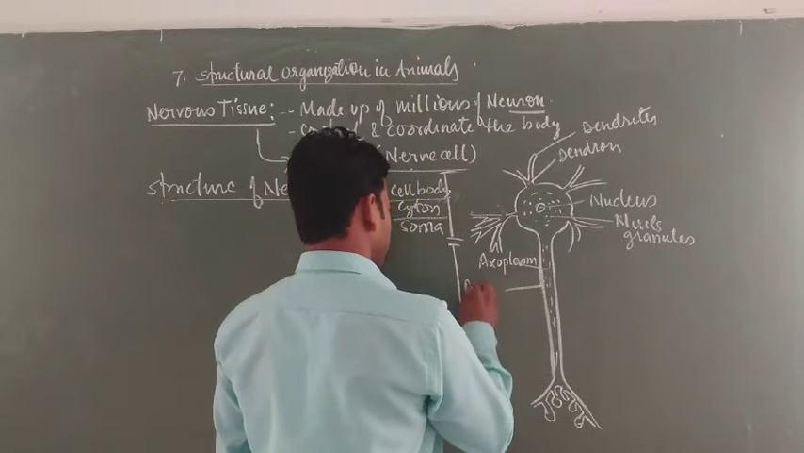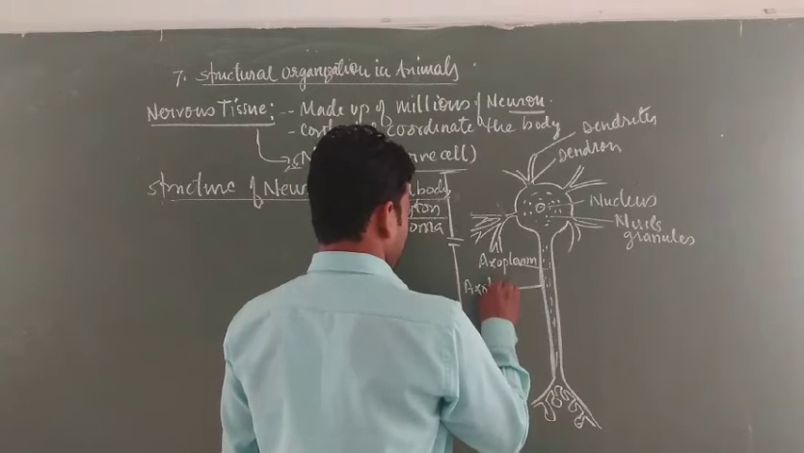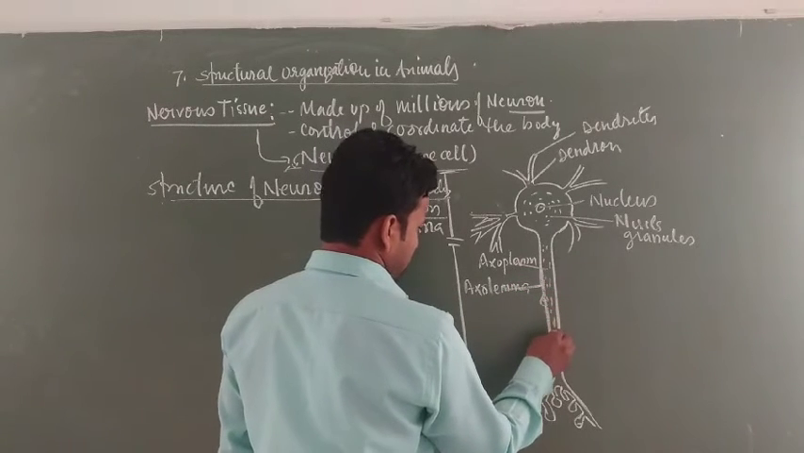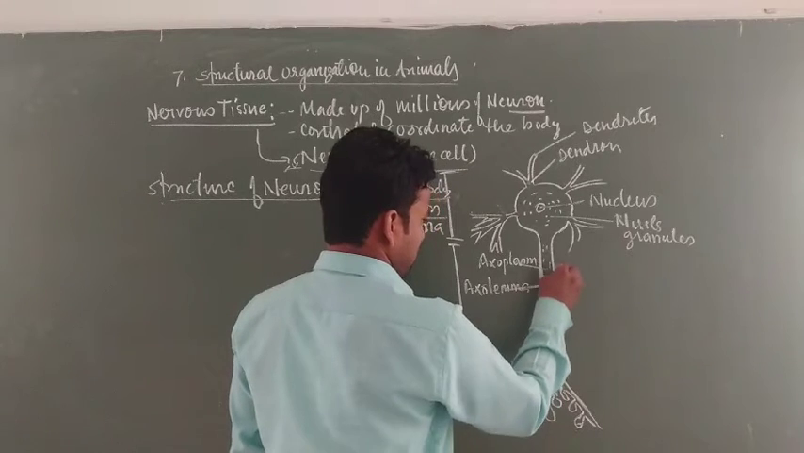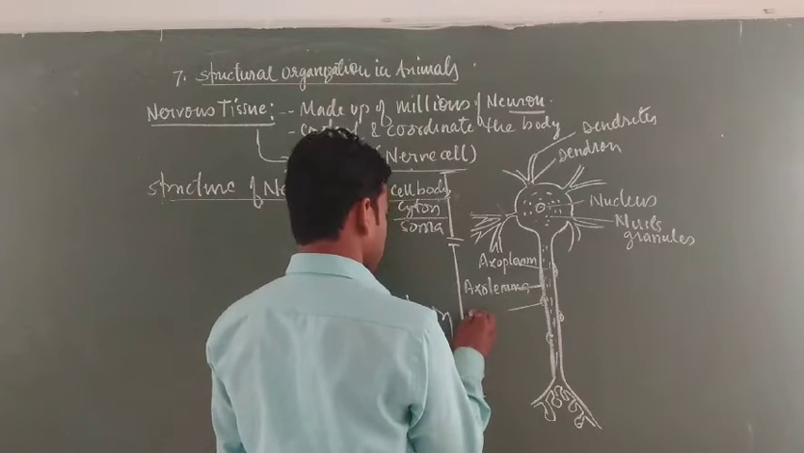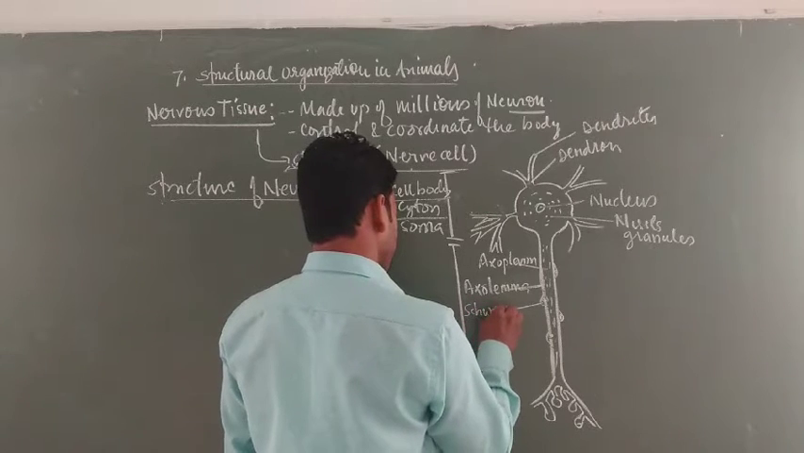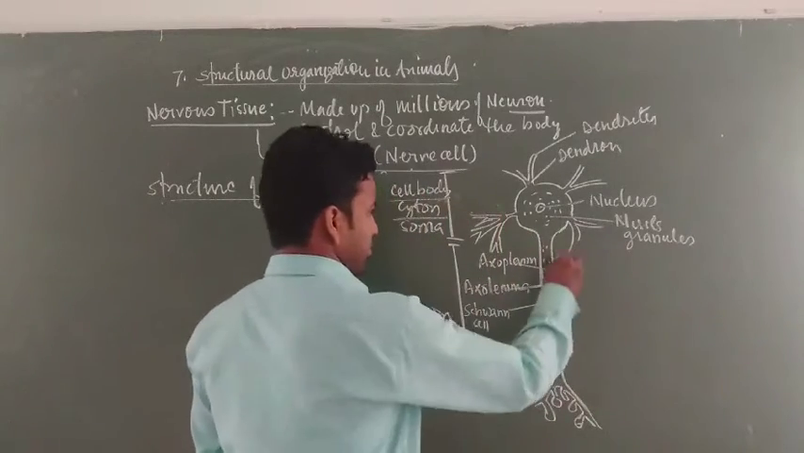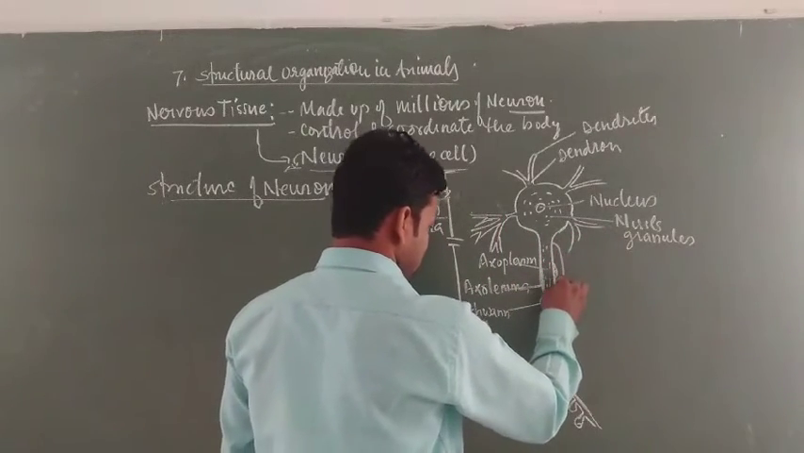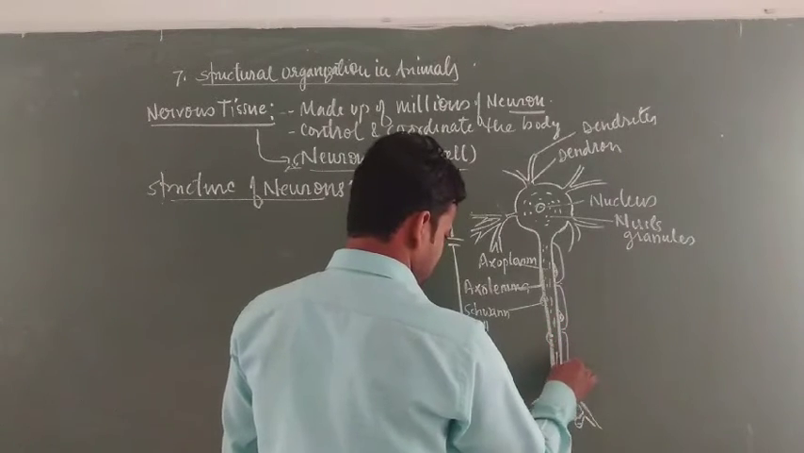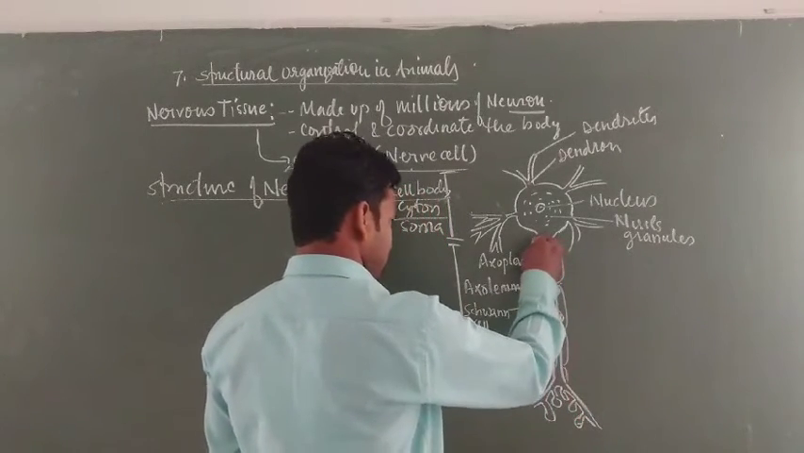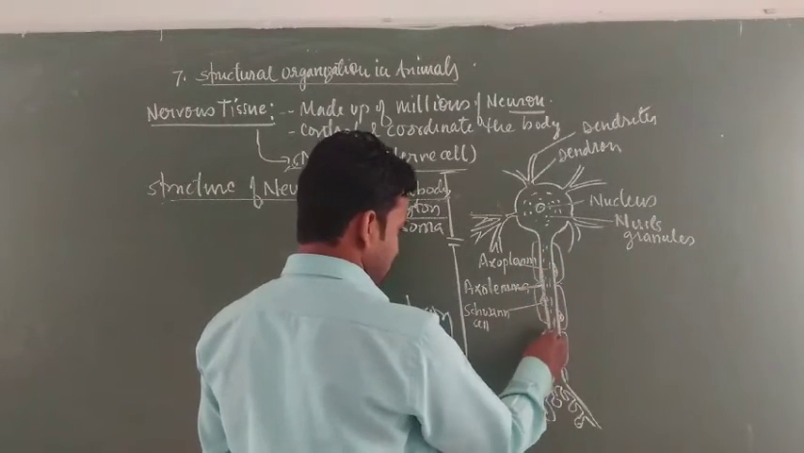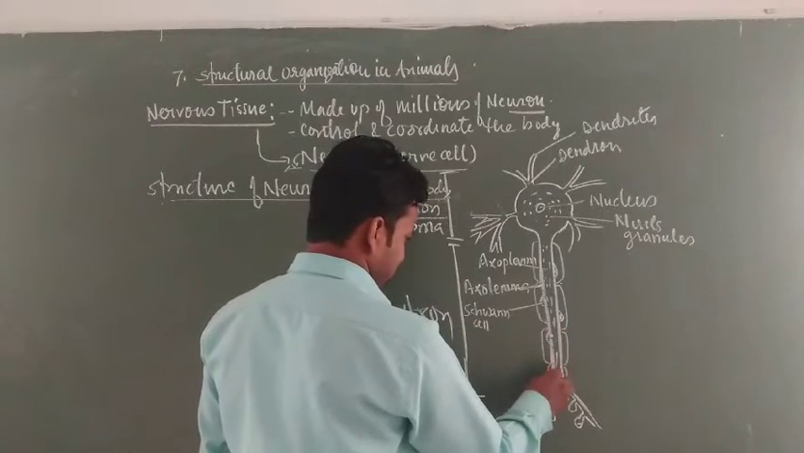This is the axolemma. And a Schwann cell is also present. This is a Schwann cell. The Schwann cell functions to synthesize the myelin sheath. This is the myelin sheath that is formed on the surface of the axon. This type of myelinated neuron is present in vertebrates.